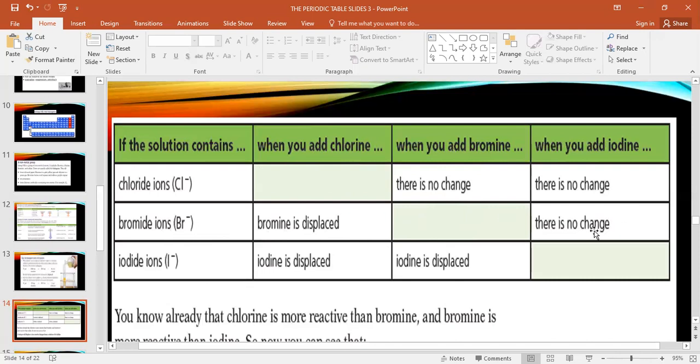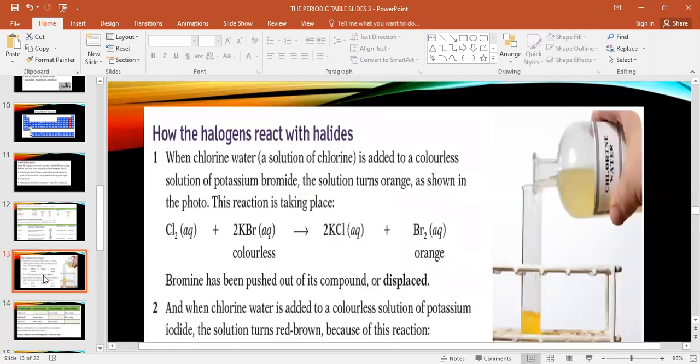So in this way the question will come, and the last one like this. See the reaction, how the halogen reacts with the halide. See, Cl2 when reacting with KBr. Do you think that Cl replaces Br in KBr? Yes. Why? Because Cl is more reactive than Br. So yes, it can displace Br from KBr and attach itself. So KCl plus Br here.